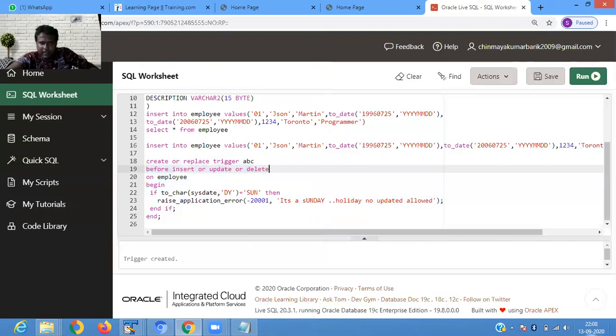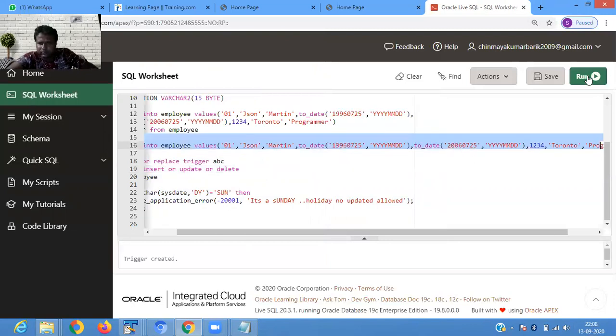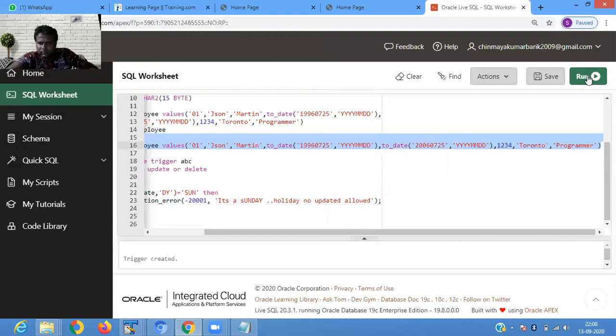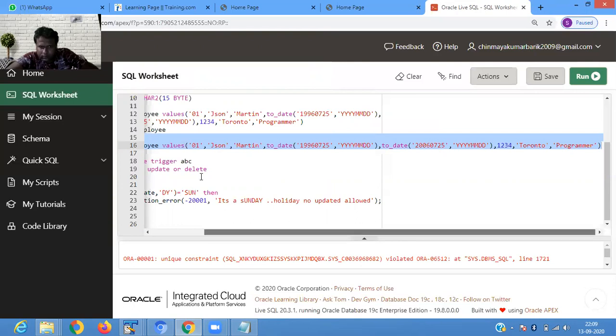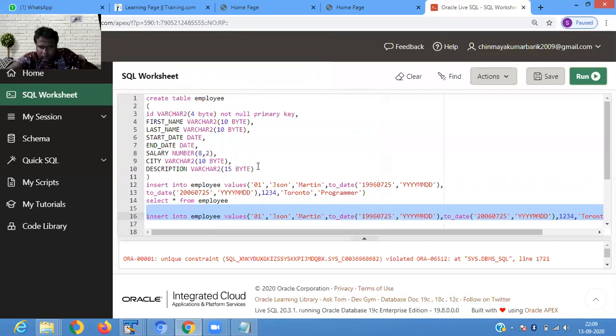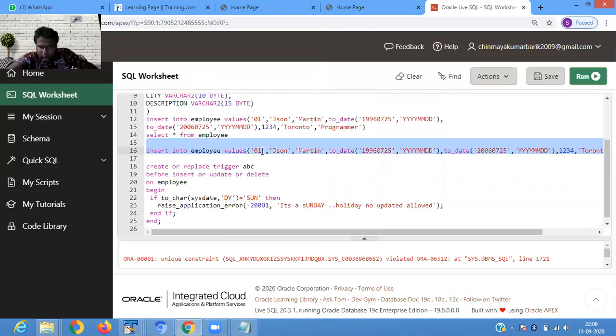Now I want to insert another record. Let me check here whether it is working or not.